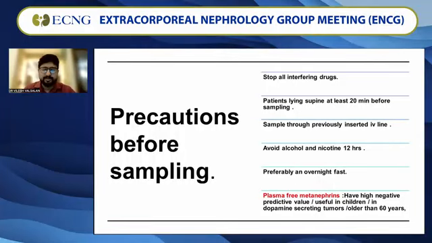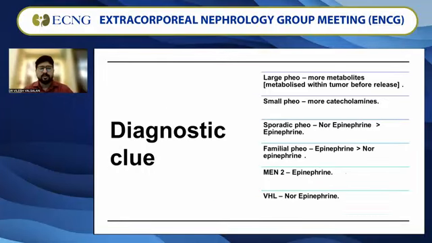And why plasma-free metanephrines? Because it has a very high negative predictive value, is useful in children, is best for dopamine-secreting tumors, and for an elderly population older than 60 years. When we look at the diagnostic clue in such cases, when you have a large pheochromocytoma, mainly the metabolites are secreted because the tumor itself metabolizes the main substrate.